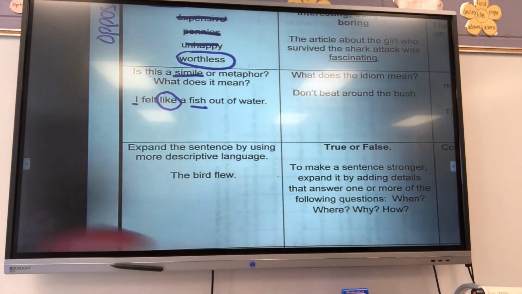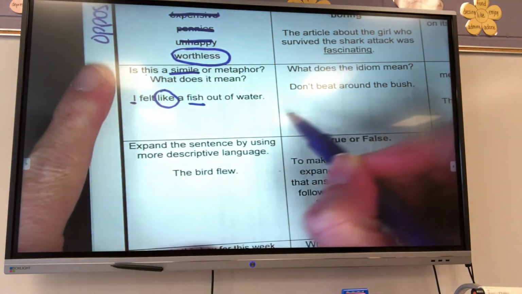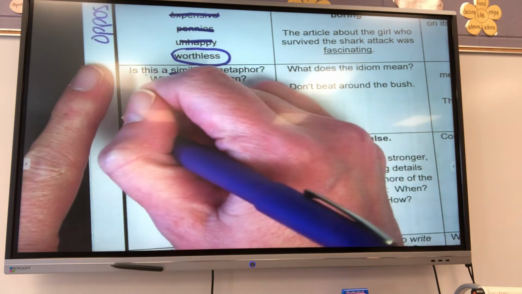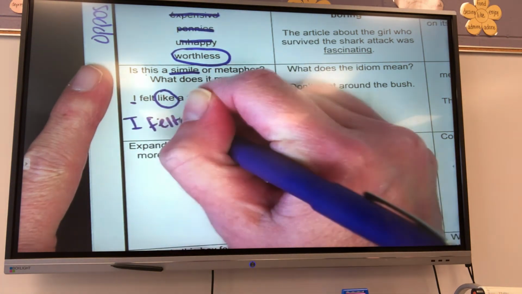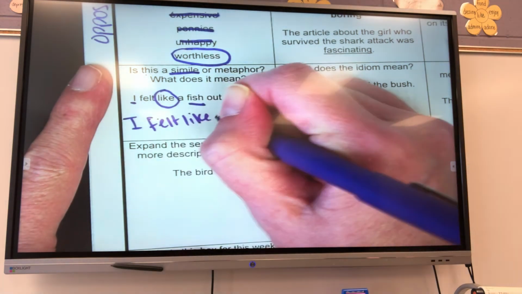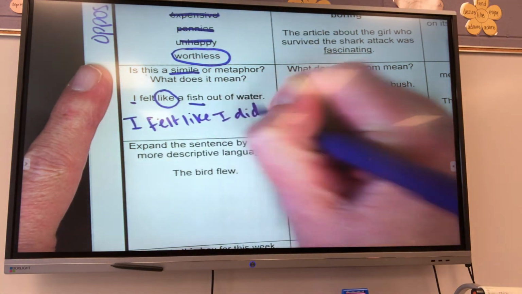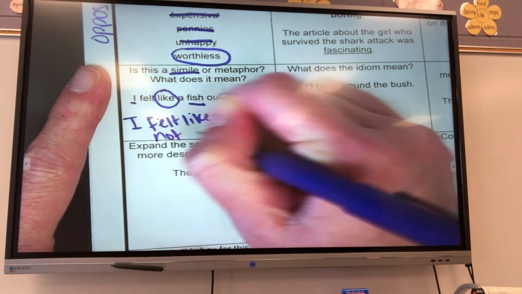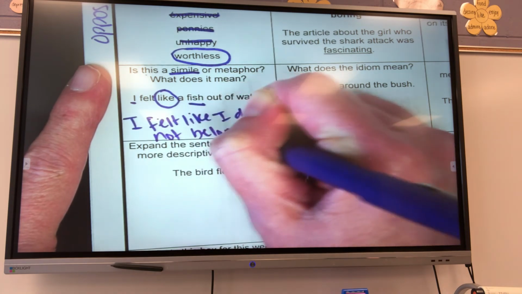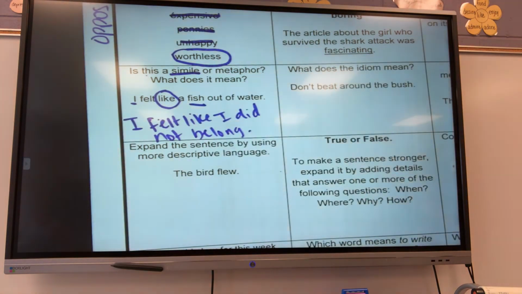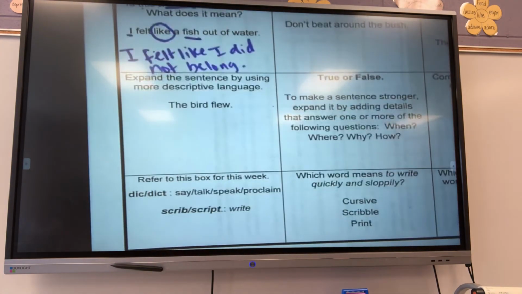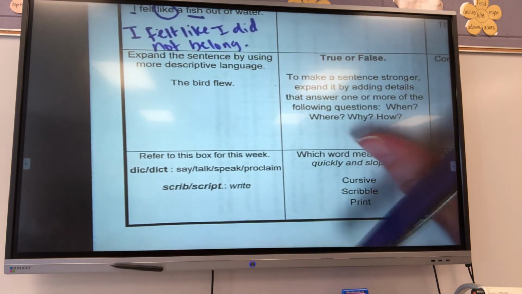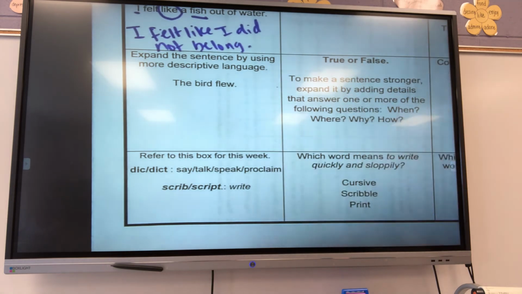No. No. So if I say I felt like a fish out of water, it means I felt like I did not belong. I thought it meant felt dry. Nope. Good guess. But it means that I feel like I don't belong somewhere. I'm uncomfortable, or like I don't feel like, this is where I need to be.